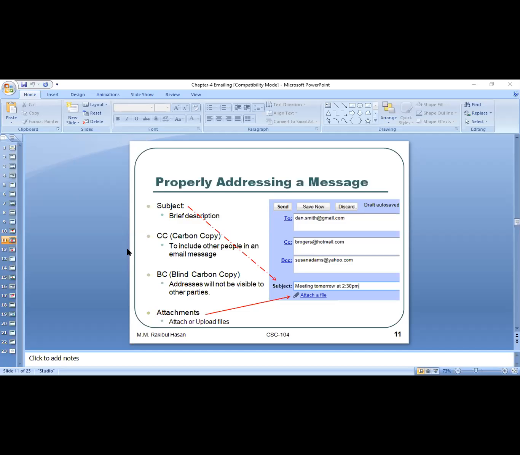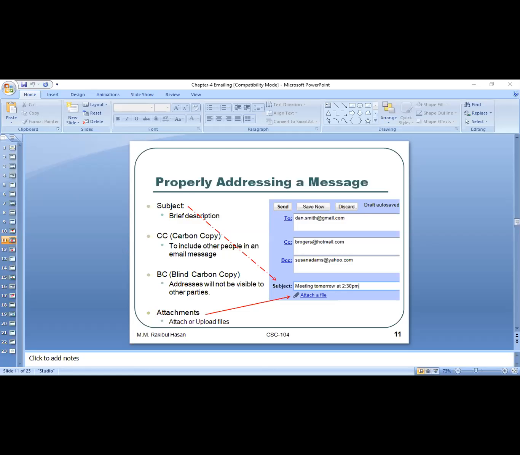All right. On the other hand, CC means I'm taking concern. That person is going to get the same email. If I write down someone's name in the CC section, that person is also getting the same email, but I am not sending that email to that person. I am basically taking his or her concern. That email is not for him or her, the person available in the CC section. I am basically giving him or her information that I am sending this email to this person who is available in the To section. Am I clear to you?